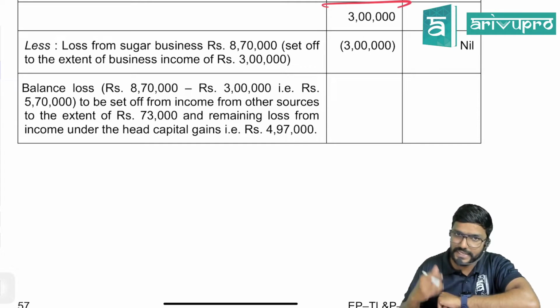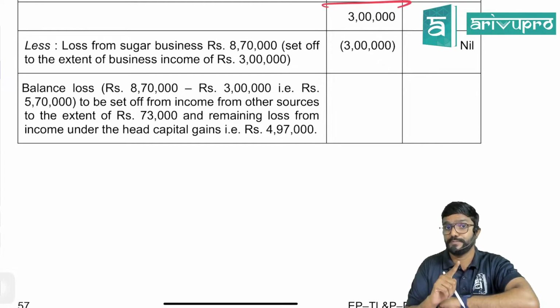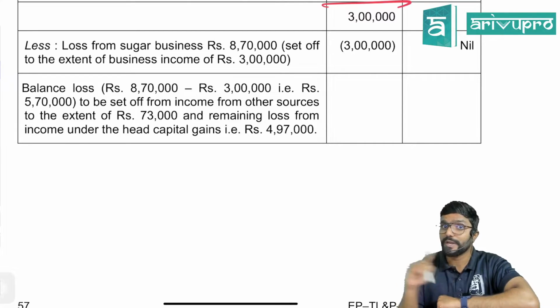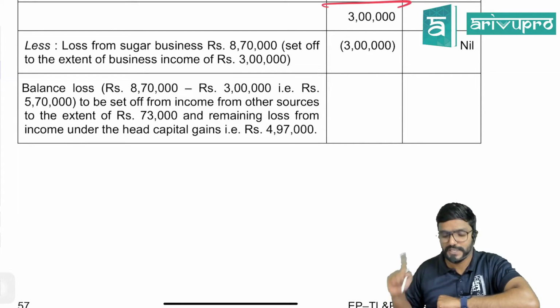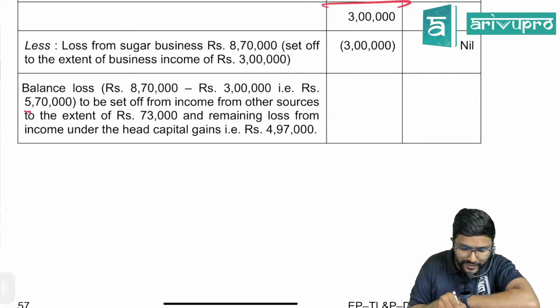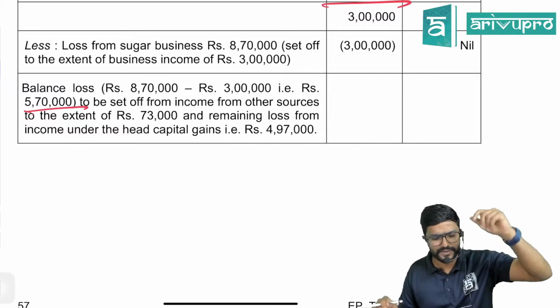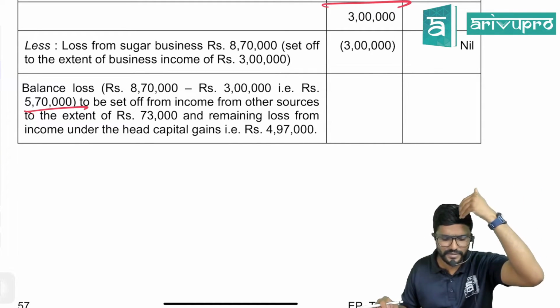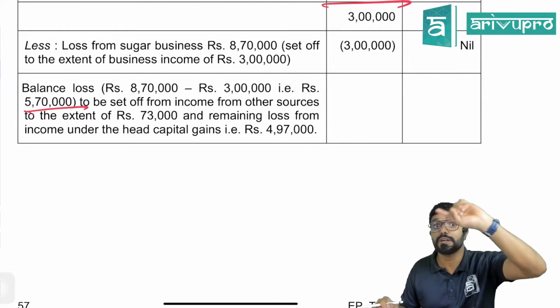I can adjust as it is a current year business loss. We can adjust it against other heads also, but except salary. And even against casual income, you cannot adjust any loss, guys. You cannot adjust any loss. So remaining 5,70,000 we will set it off against the capital gains income or income from other sources, which is not casual.